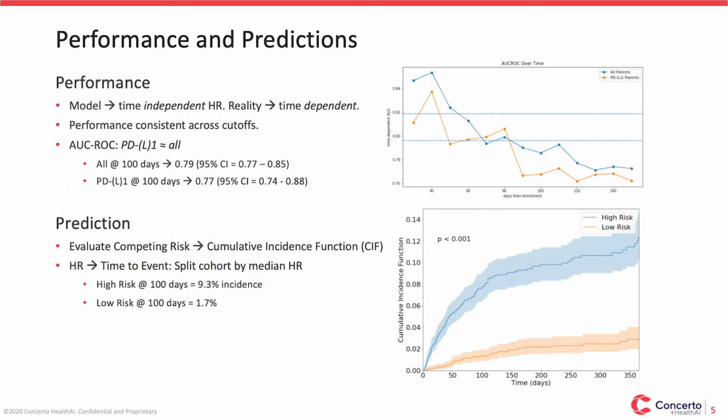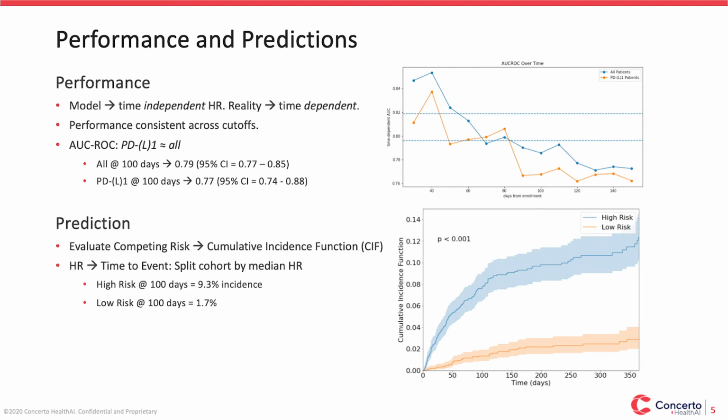So how did our model actually perform? Generally, we would like to ask how accurately our model predicted cardiac events. But this is a time-to-event model. Cardiac events within how many days? 40 days, 60, 100? In general, we can vary this cutoff and see how it affects our results. The result of this analysis is shown on the upper right. You can see that no matter what cutoff we use, the model performs well with an AUC-ROC of between 75 and 85%. The model performed about equally well on PD-L1 patients and all patients, suggesting that our transfer learning methodology worked.